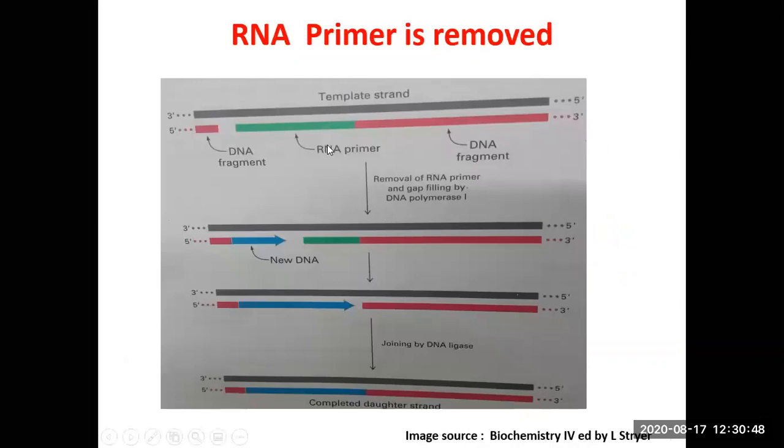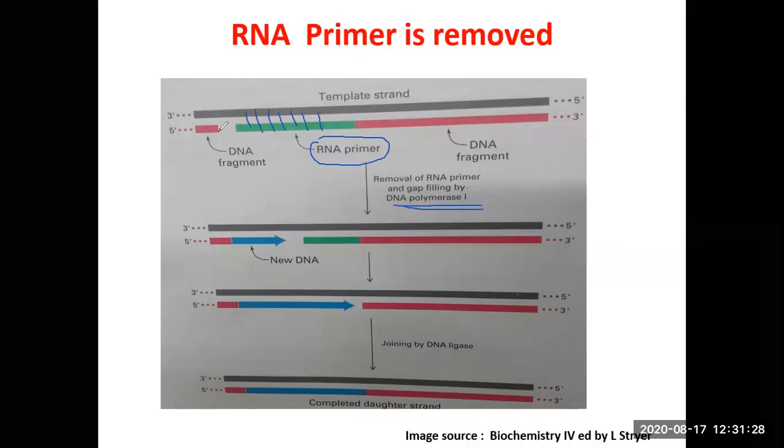So what happens to this primer? Once the DNA synthesis is over, this primer has to be removed. It is the responsibility of the 5' to 3' exonuclease activity of DNA pol 1. This RNA primer will be removed by DNA polymerase 1's 5' to 3' exonuclease activity. If you remember, what is required is that the bond that is broken has to be in the double-stranded region. So this entire primer is going to be erased by the 5' to 3' exonuclease activity of DNA polymerase 1.